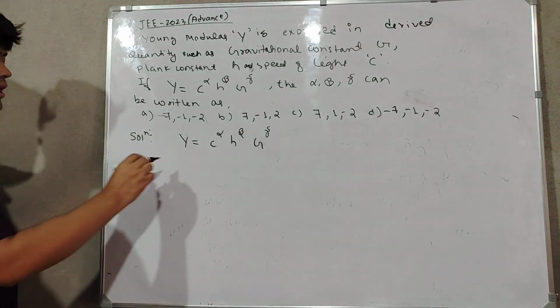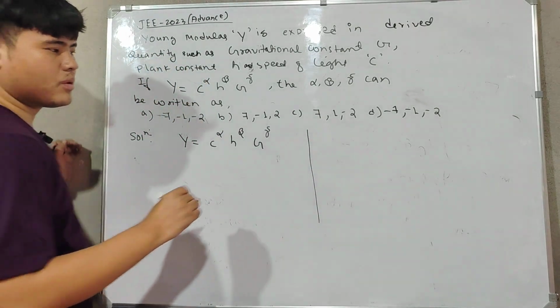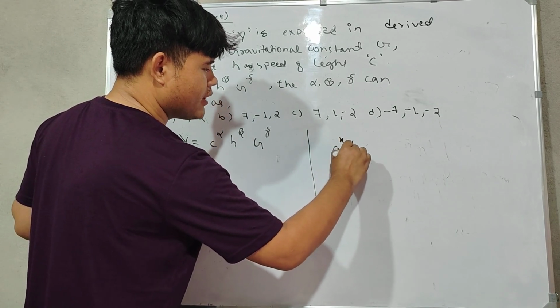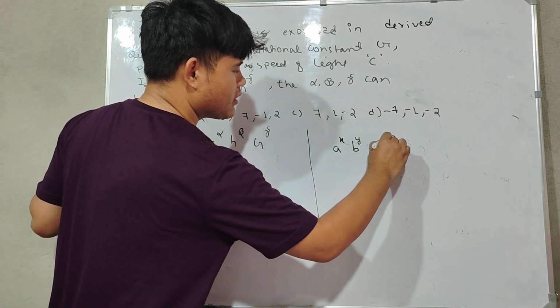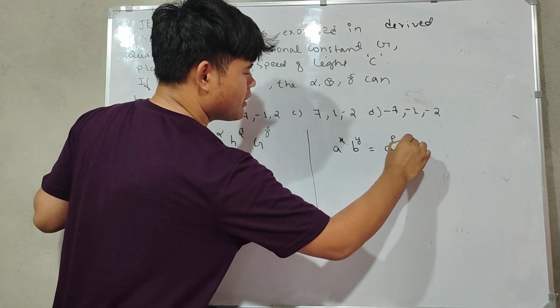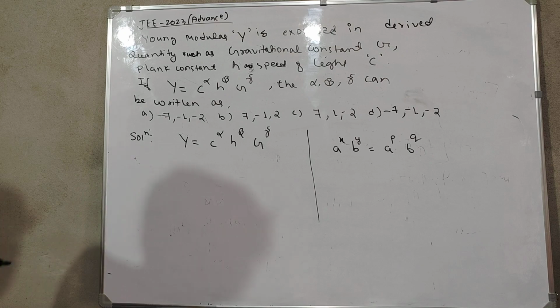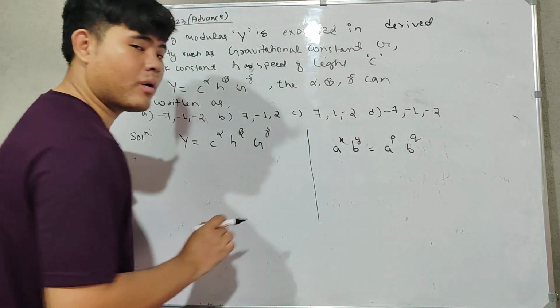Now you remember, in maths we have learned this: if a^x b^y is equal to a^p b^q, when you see these types of equations, you can equate their powers.